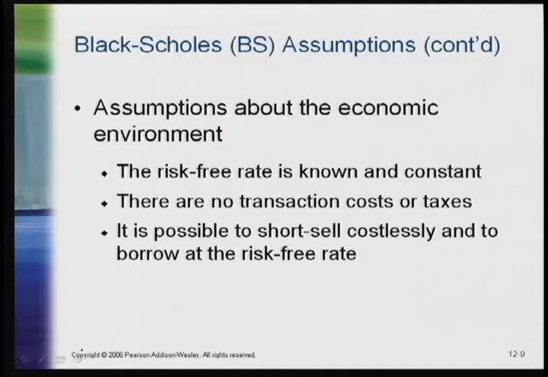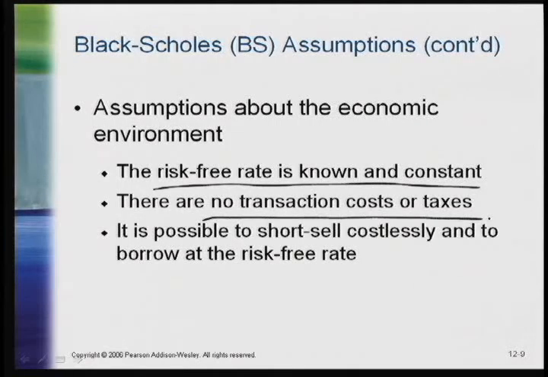Black-Scholes also makes assumptions about the economic environment, one of which is that the risk-free rate is known and constant. Again, it's a simplifying assumption. The Black-Scholes formula can be generalized away from that assumption, but in our model here, that's what we assume. We also assume there are no transaction costs or taxes. Transaction costs and taxes on profits and losses are material in the real world.